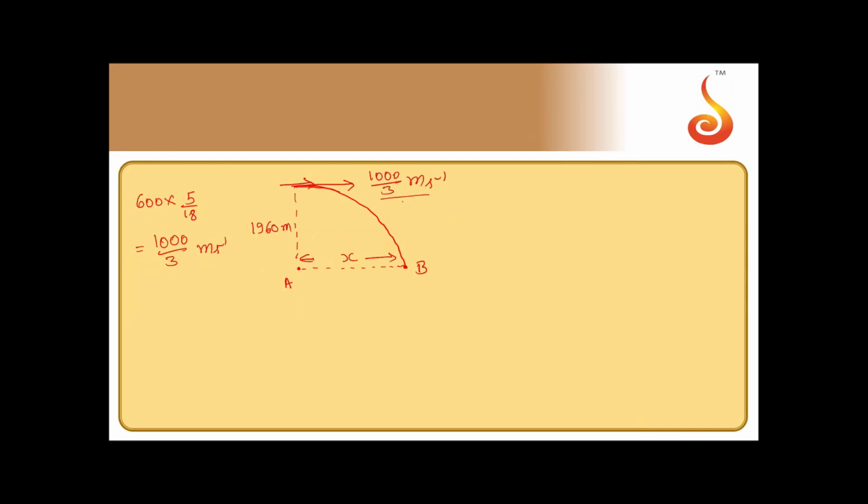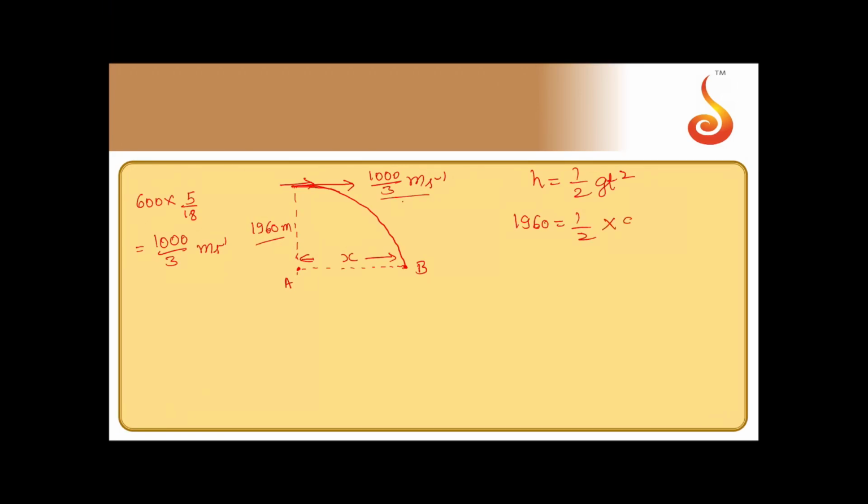But what connects vertical and horizontal motion is time. Time taken for the bomb to fall through this height 1960 meter and time taken for the bomb to cover this distance AB, both are equal. So let us calculate how much time it takes to fall through 1960 meter using h is equal to half g t square.